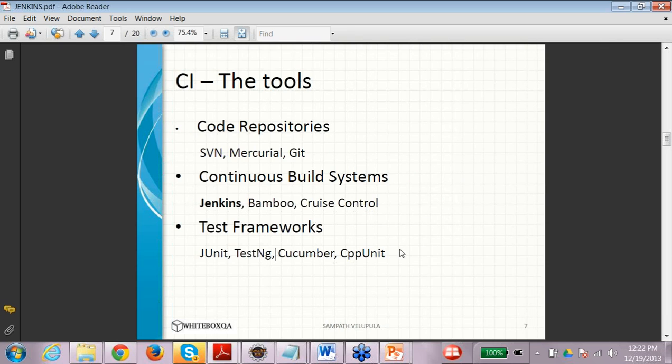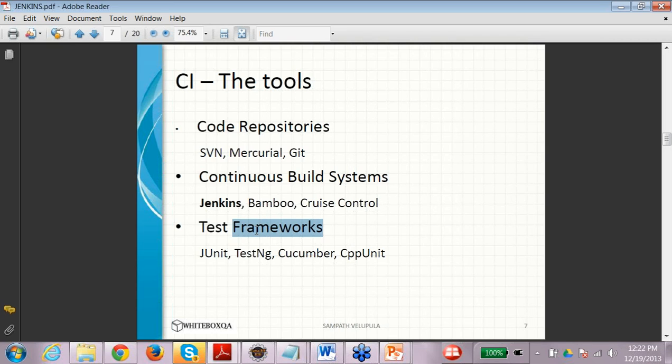So as I have told you, there are three main components of CI. First is the code repository that can be a centralized or a distributed repository. Second is the build system which you are using. So Jenkins is one of them. The others are Bamboo and Cruise Control. These are not that popular. I have no idea how they work, but it is something on similar lines to Jenkins.